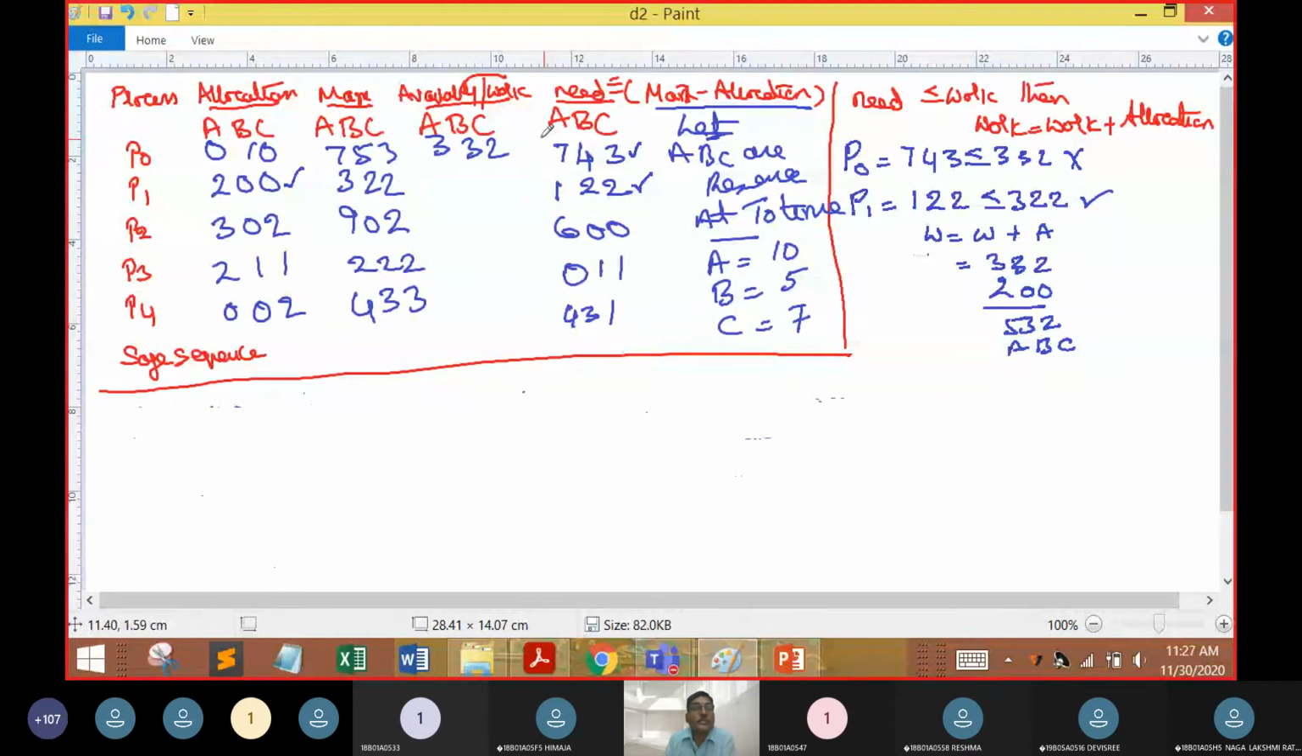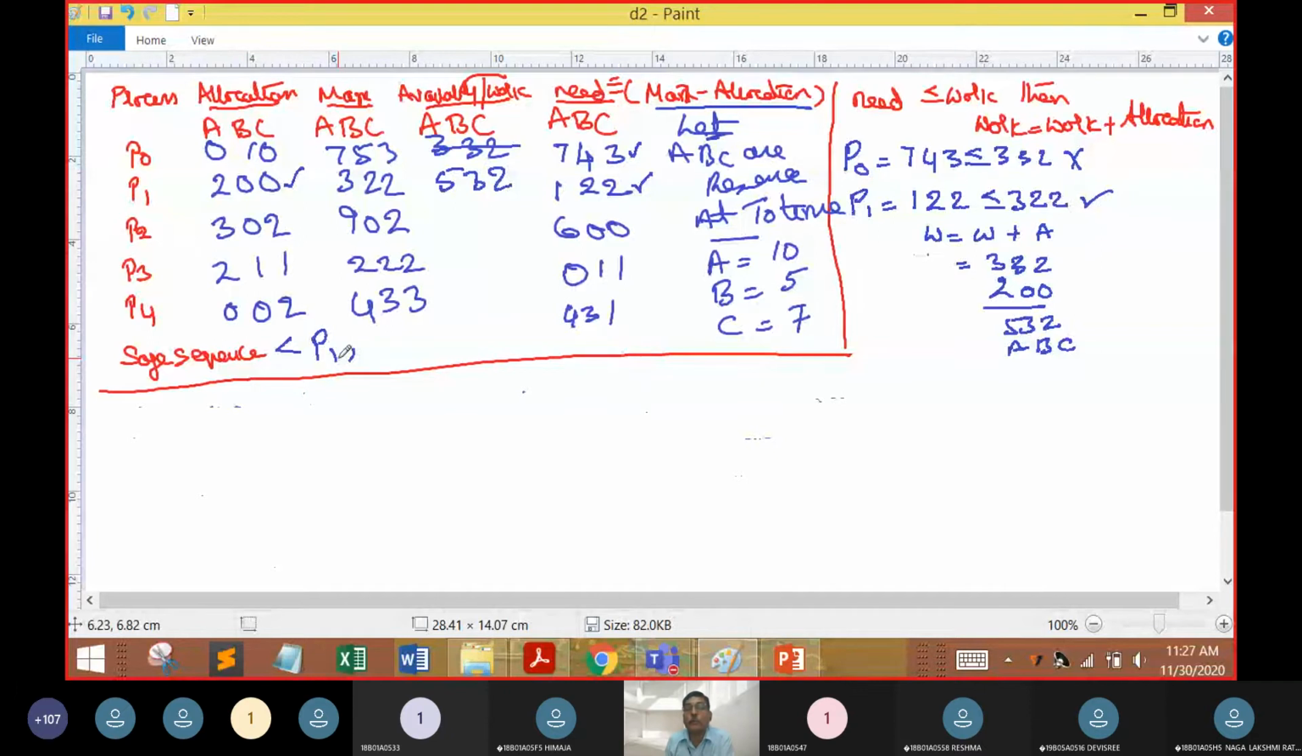Okay, now I have the safe sequence. Now I am going to put P1 into the safe sequence. Why am I going to put P1 into the safe sequence? Because one instance of A is less than 3, 2 instances of B is less than or equal to B, 2 instances of C is less than or equal to 2. So that is the reason why I am going to move this into the safe sequence.